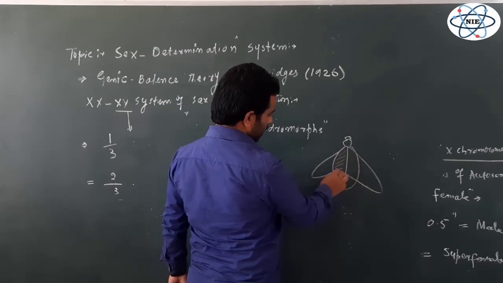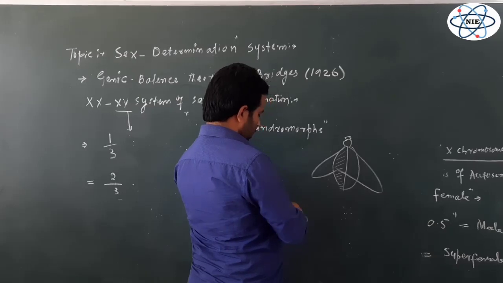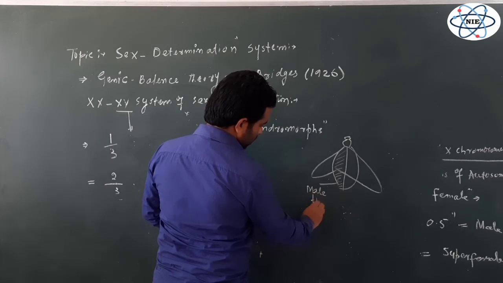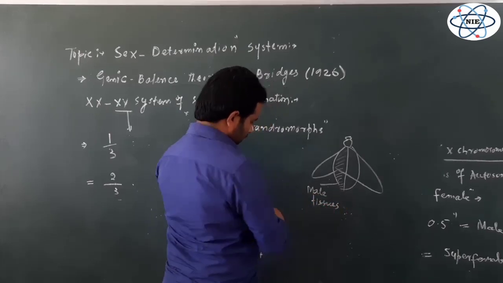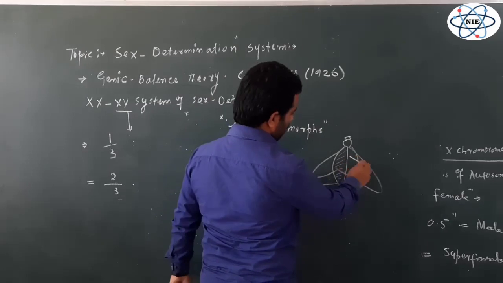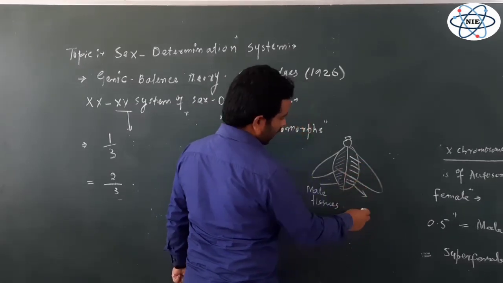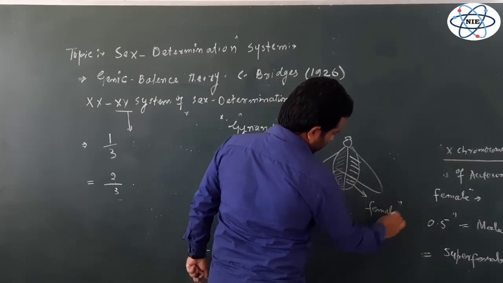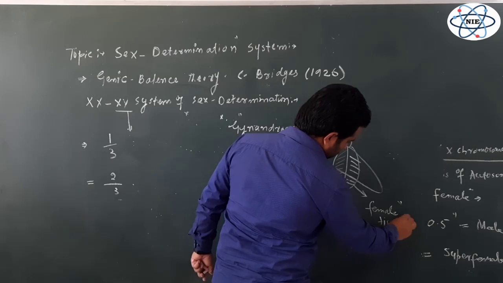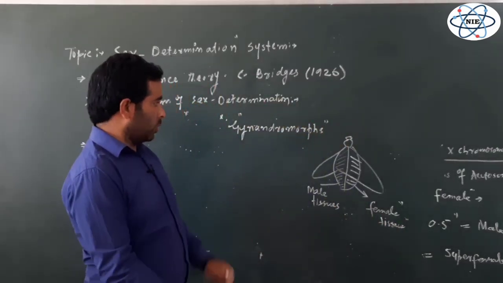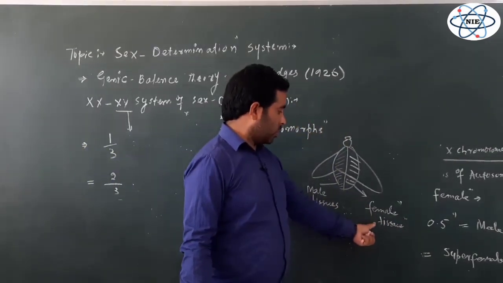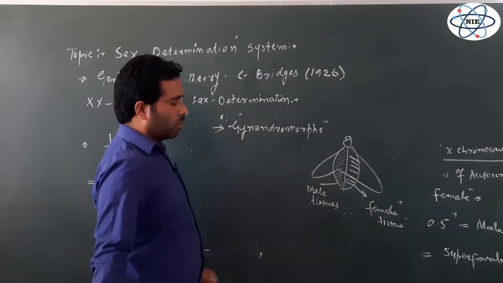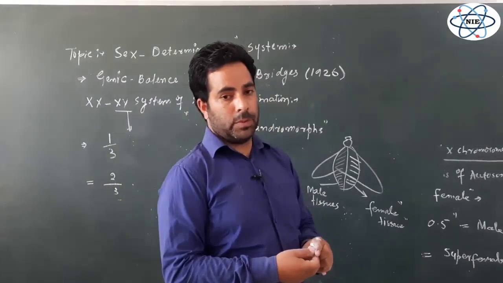From this side of the fly, we have the male tissues, and from this side of the body, the fly has female tissues. So this single fly has both types of tissues in its body, male tissues and female tissues, and these tissues lie on the lateral sides of the body. So you can say it is a lateral type of gynandromorph. These are called lateral gynandromorphs.